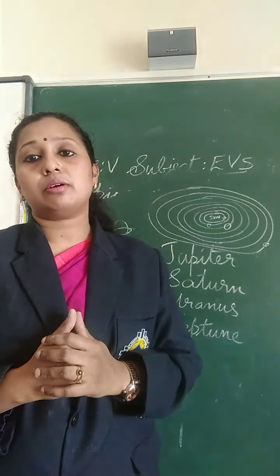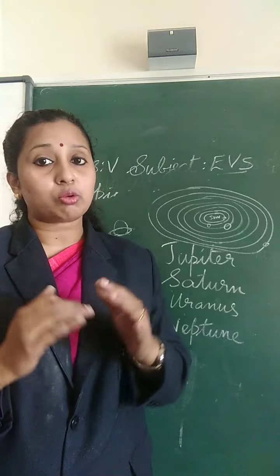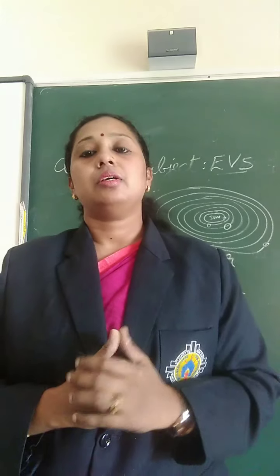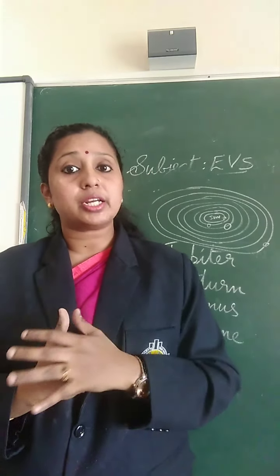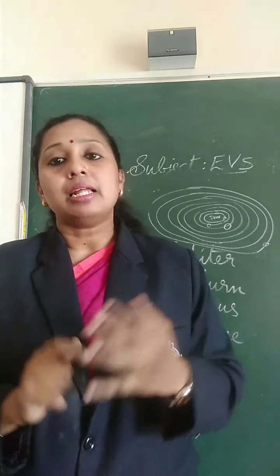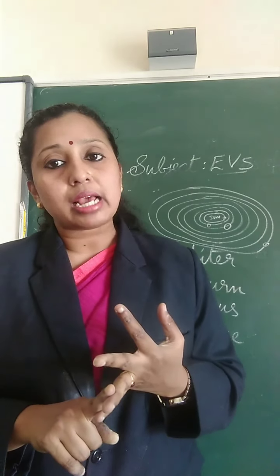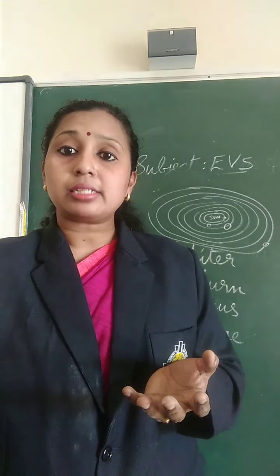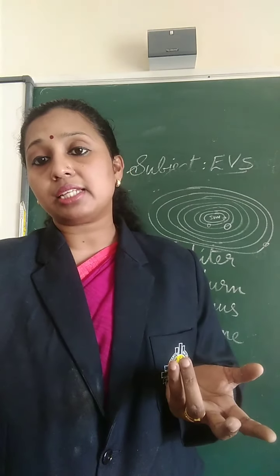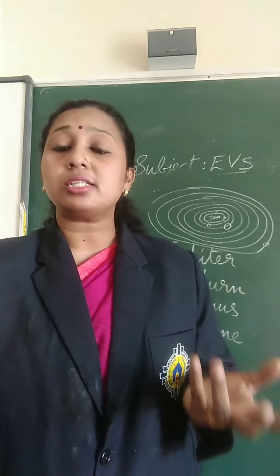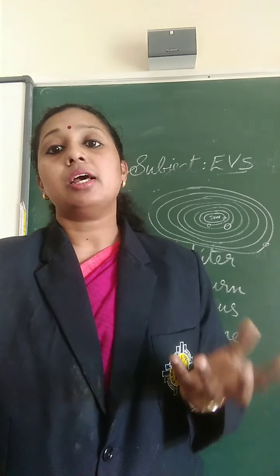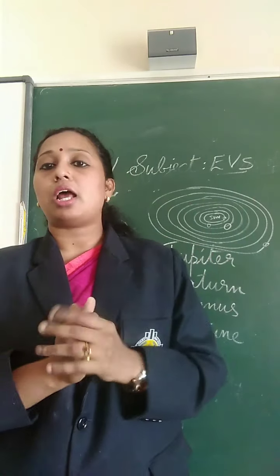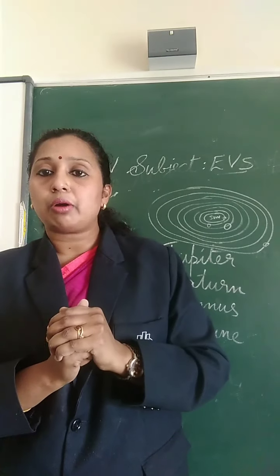So that's all. Before winding up, we will go for a quick recap. In this lesson, first we have studied about the solar system. The sun and its family is known as the solar system. That is, 8 planets, 173 satellites, thousands of asteroids, meteoroids and comets, and the sun together form the solar system.